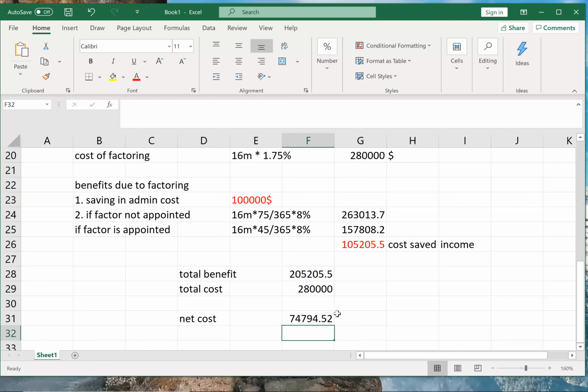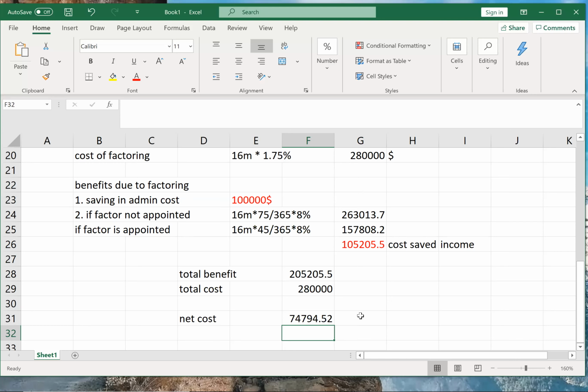So it is a loss for my company, but doesn't matter. My time and energy is saved. Correct? I can focus on my sales. I can focus on my operating activities, and I don't need to worry about all this collection, right? Okay. So you're not going to say that there is a loss, so factor should not be appointed.